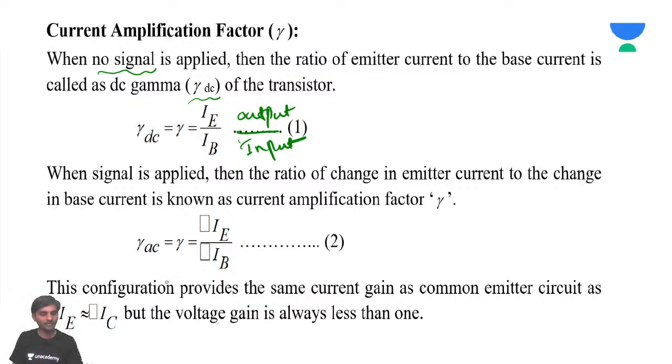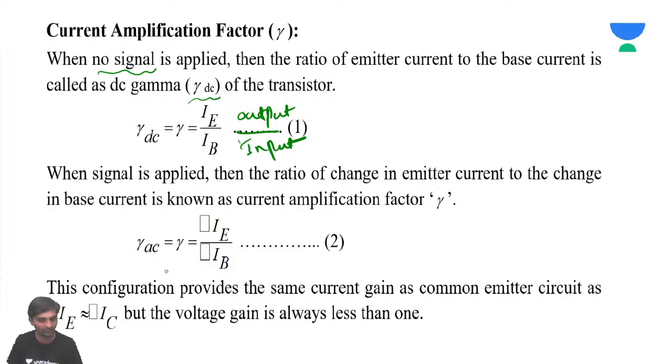In CC mode, does base act as emitter? No. Still emitter is emitter only. Base is base only. You need not worry. Whenever you apply an AC signal, you will understand that.